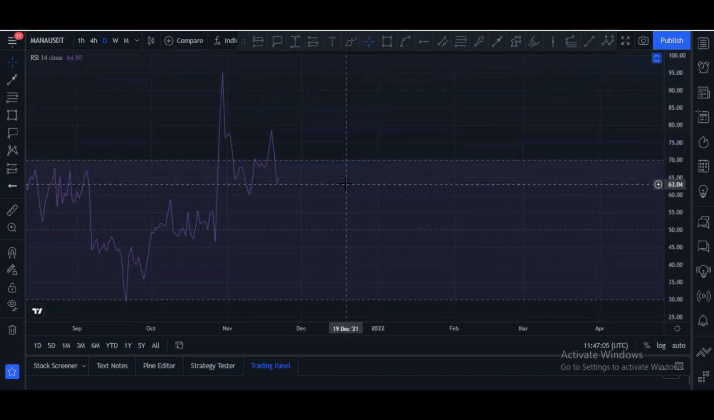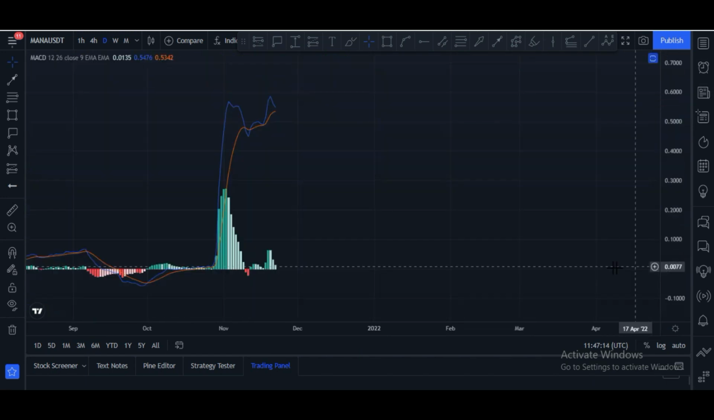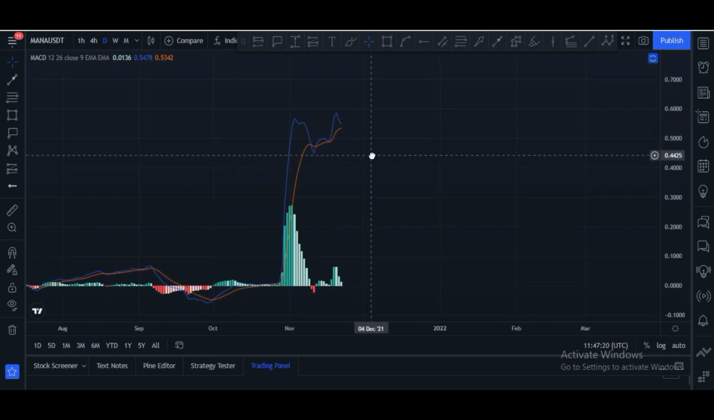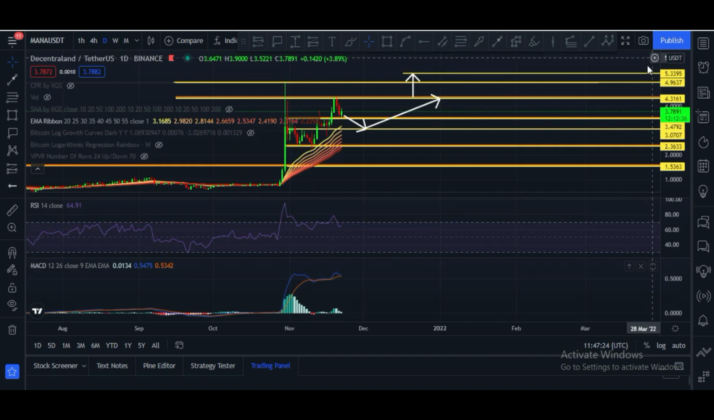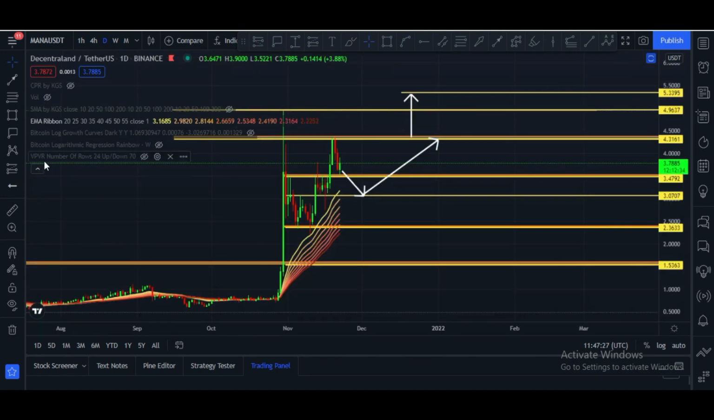And let me please show you RSI. Daily RSI is above 65, and that is very bullish, and that is a very good sign. And let me please show you MACD crossover towards the downside. Maybe if this happens, in that case we may see some consolidation in Mana's price, but now we are in an uptrend right now.